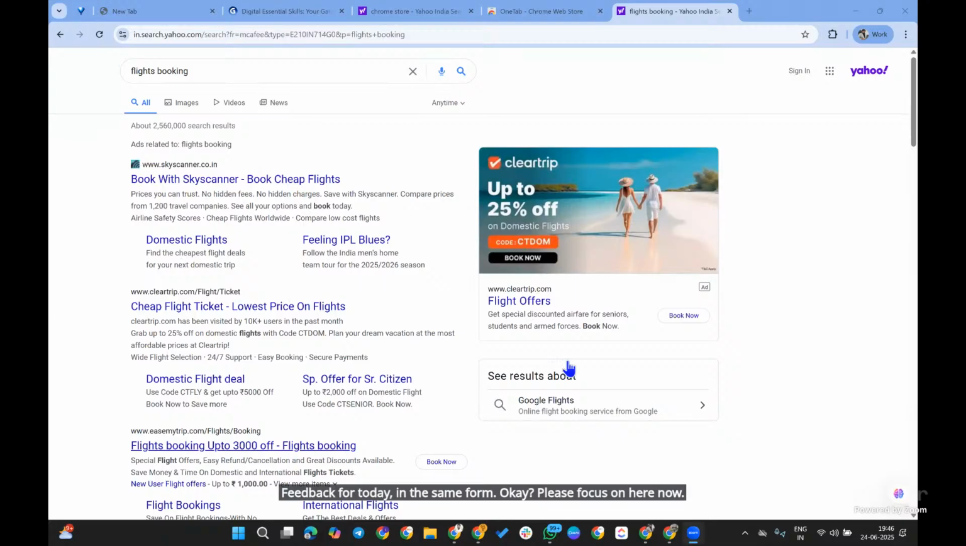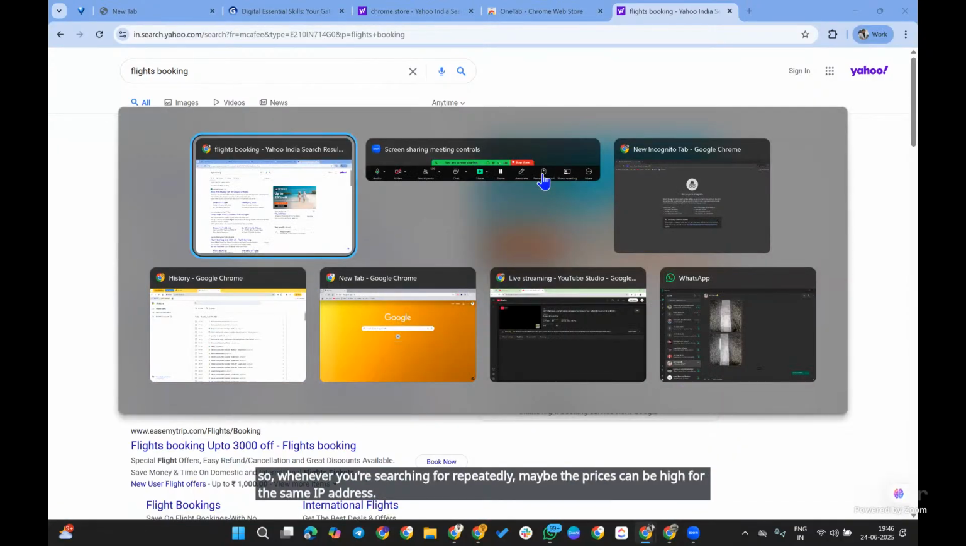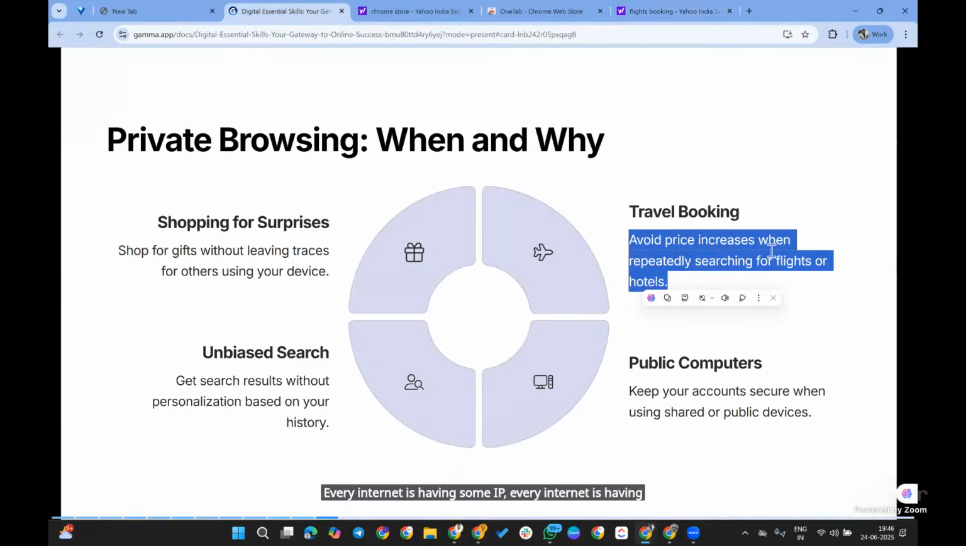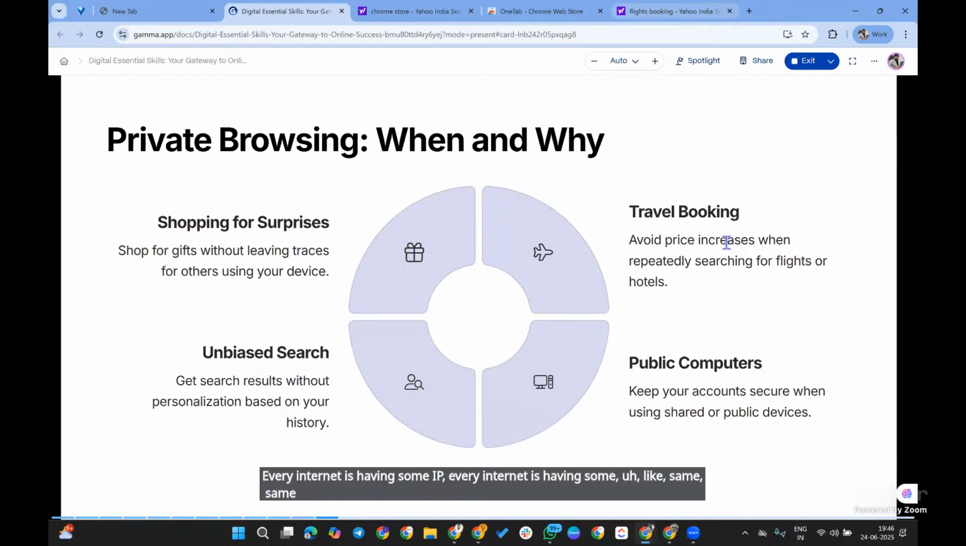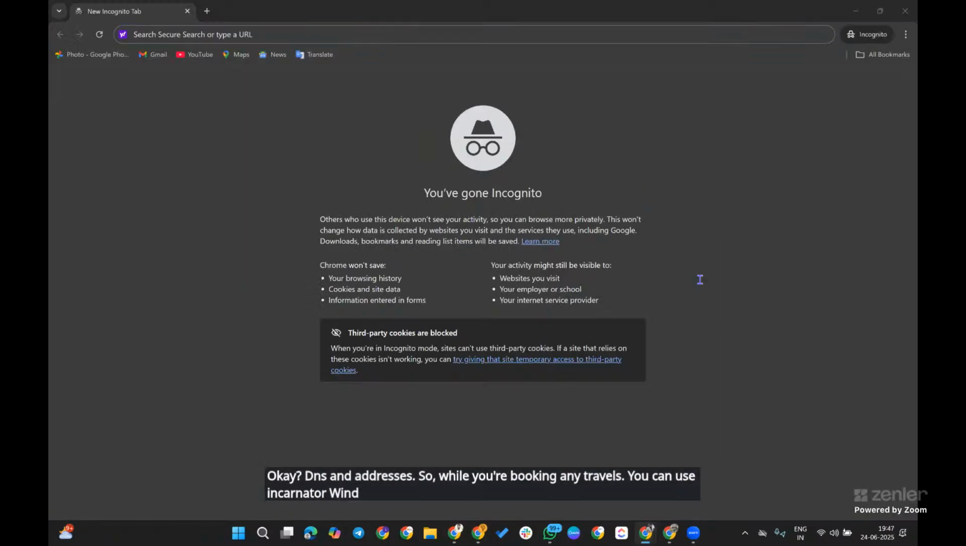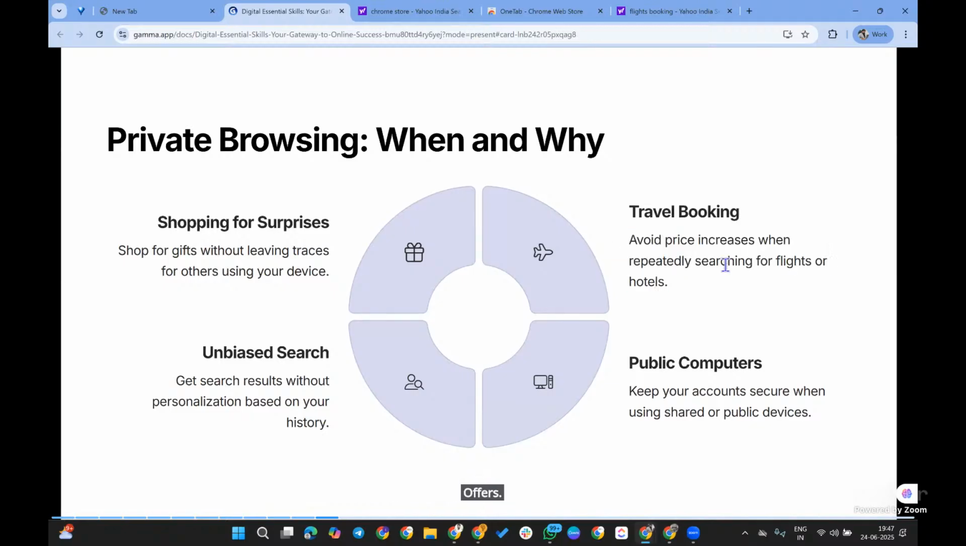So whenever you are searching for flights repeatedly, the prices can be higher for the same IP address. Every internet connection has some IP, DNS and addresses. So while you are booking any travel, you can use an incognito window for price drops and all-time offers. Just try it.